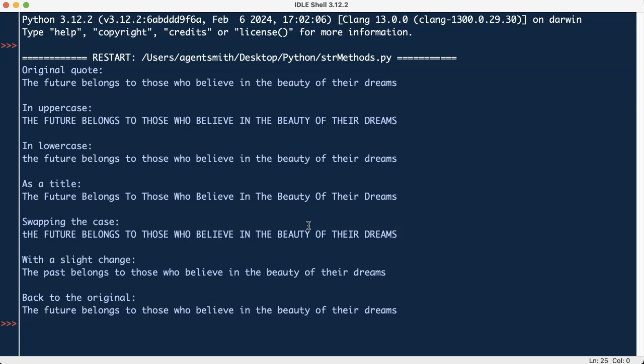This is a quote from Eleanor Roosevelt. "The future belongs to those who believe in the beauty of their dreams." And then all in uppercase, and then all of it in lowercase. Then there's a title where the first letter of each word is a capital. And swaps the case. And then I made a slight change. Can you spot what the change is? Then we've gone back to the original.